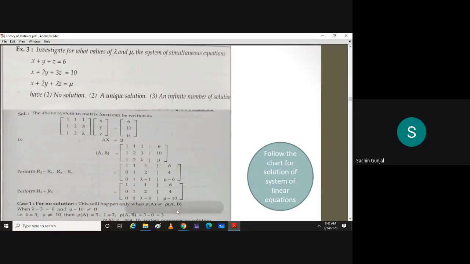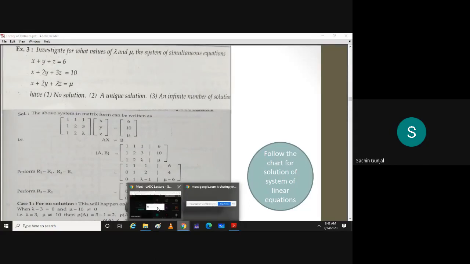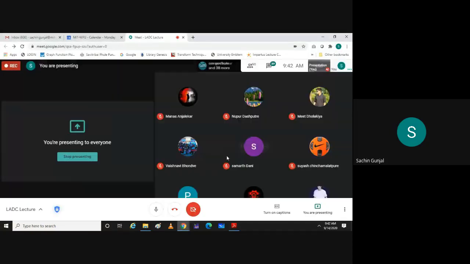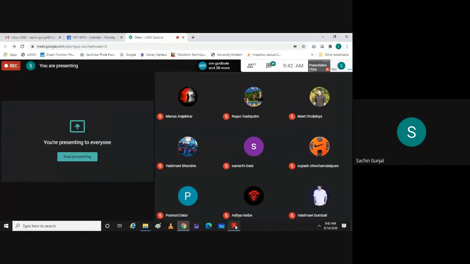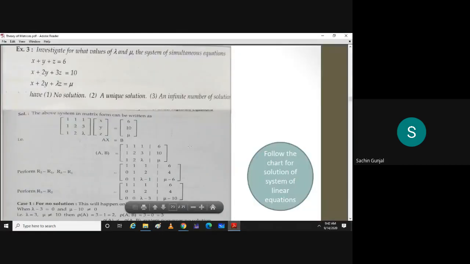Yes, sir. All right. So write down that system in matrix form. Coefficients are 1, 1, 1, then here it is 6. Then 1, 2, 3, and here it is 10. Then 1, 2, lambda, and here it is mu. Write down the augmented matrix A comma B. So 1, 1, 1, 6; 1, 2, 3, 10; 1, 2, lambda, mu.